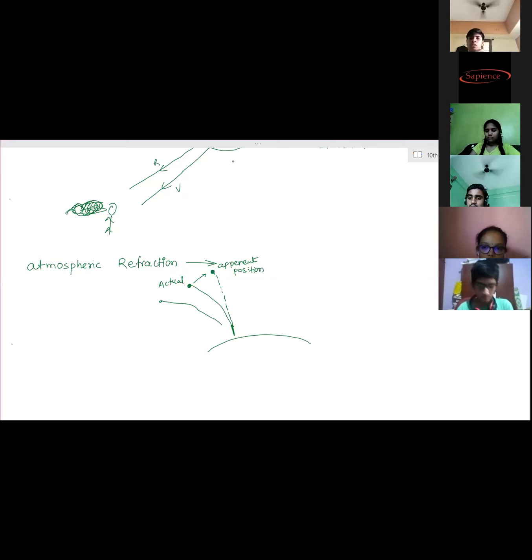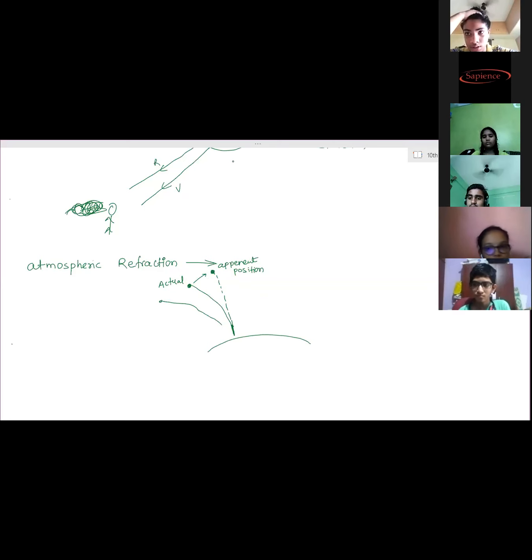So this phenomenon is called scattering of light or spreading of light when it strikes small particles of the atmosphere. You can write it as spreading of the light ray when the light ray strikes particles like dust or atoms or molecules of the atmosphere is called scattering of light.